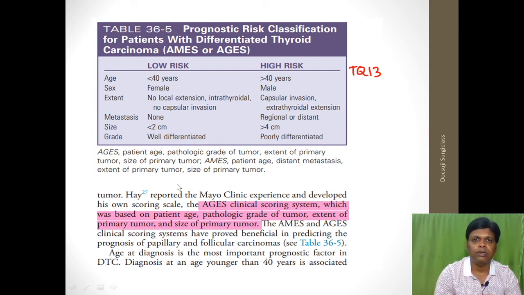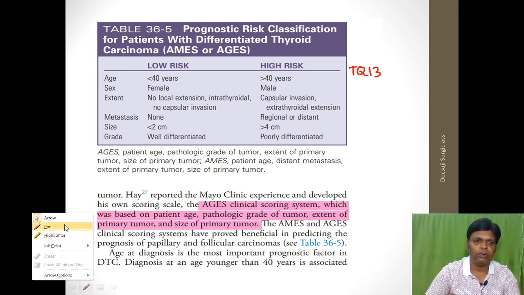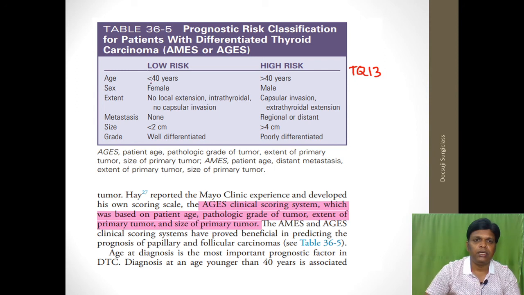Okay, based on this you will classify the tumor into low risk and high risk. So what do you mean by low risk? First one, age less than 40 years is low risk, more than 40 years high risk. Sex category, female sex is low risk, male is high risk. And extent of the tumor: no local extension, intrathyroidal, no capsular invasion, then it is low risk. Capsular invasion, extrathyroidal extension, then it is high risk. And METS: no metastasis is seen in case of low risk, regional or distant metastasis high risk.